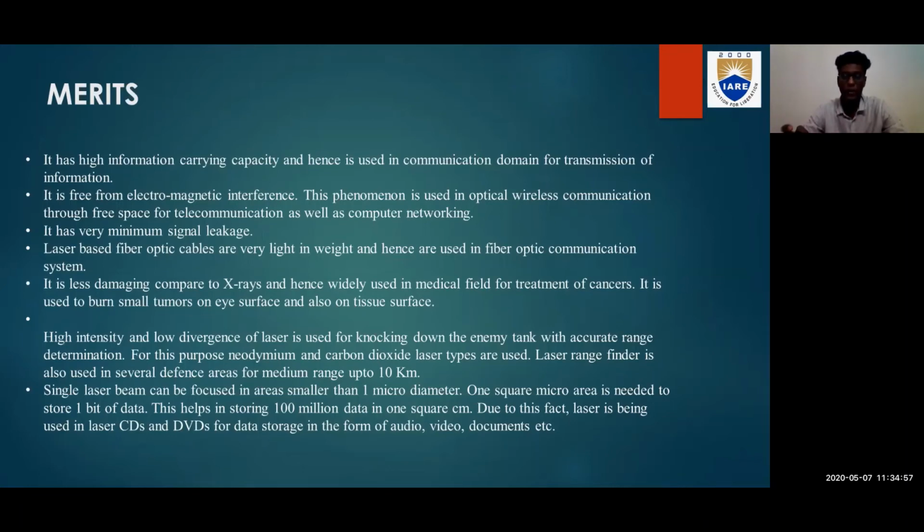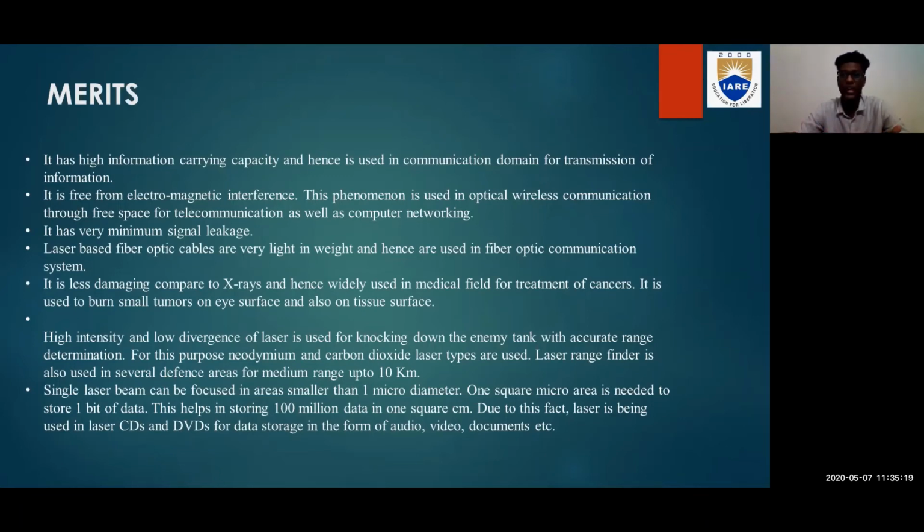It is used to burn the tumors on the eye surface and also on the tissue surface and the dead skin cells. So lasers are also used in the medical field widely, as well as in communication systems like optical fiber communication and computing networking. Now, as we had discussed earlier, lasers have high intensity and low divergence.